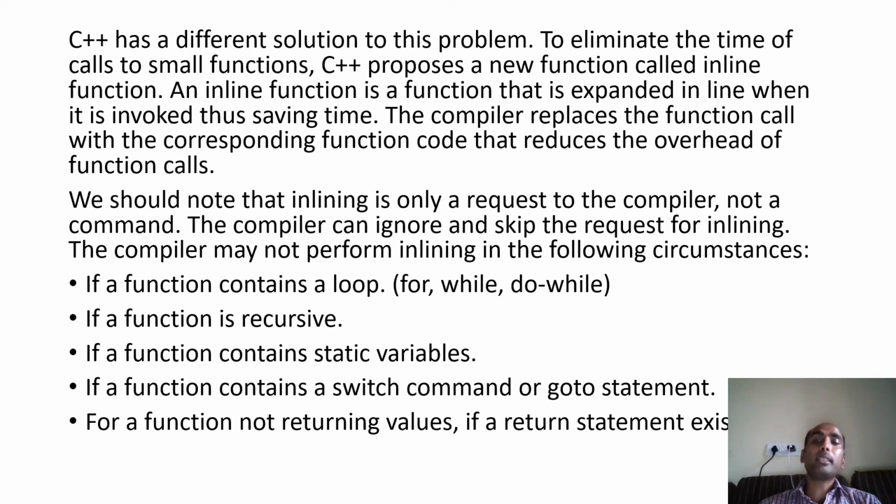Now how can you say the function is small and when will you say the function is large? So there are certain points I have written. If these points are there in the function, the function is treated as large, and even if you created it as inline, the compiler will treat it as a normal function. So what are the circumstances? If the function contains a loop, even though you have created it as inline, it will be treated as a normal function. If the function is recursive, if a function contains a static variable, if the function contains a switch or goto statement, if the function is returning a value, in all cases, even though you created it as inline, the function will be treated as a normal function.